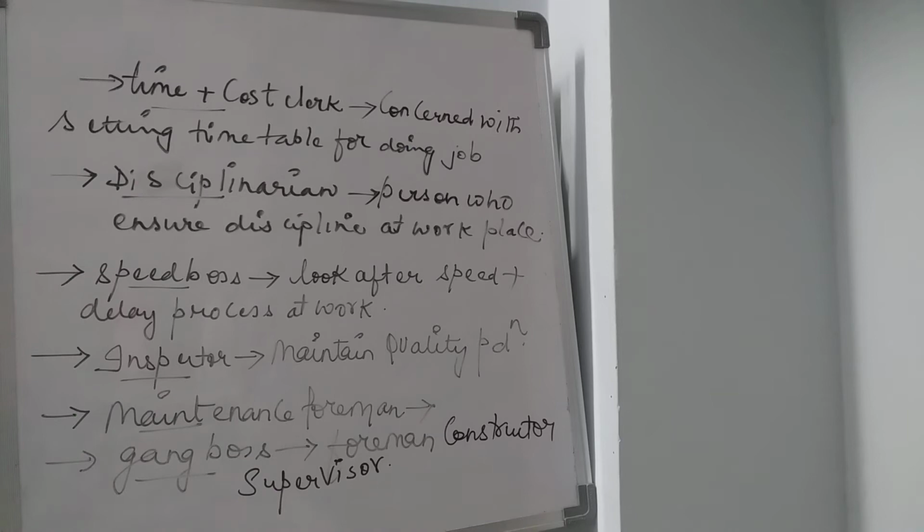Then maintenance foreman, he is the person who will actually help in this production process, but it may be any kind of a person who is involved in the ventilation process, plumbers, other kinds of subordinate persons. Then gang boss, he is the main person who is also called a foreman, constructor or supervisor. So all of them give directions to workers on different aspects of a work. That means they will not work on only one concept. They will try to direct all the workers in these different areas.